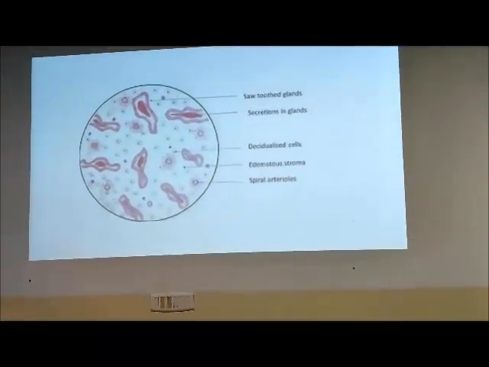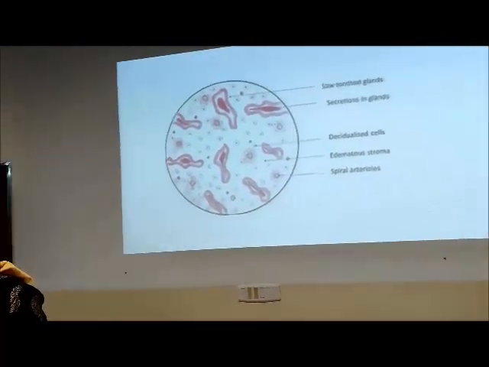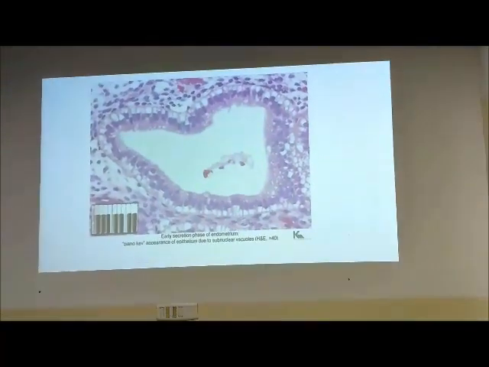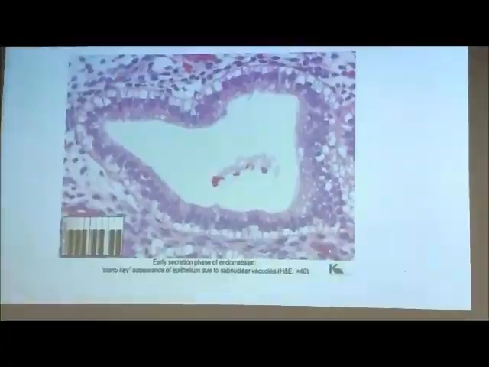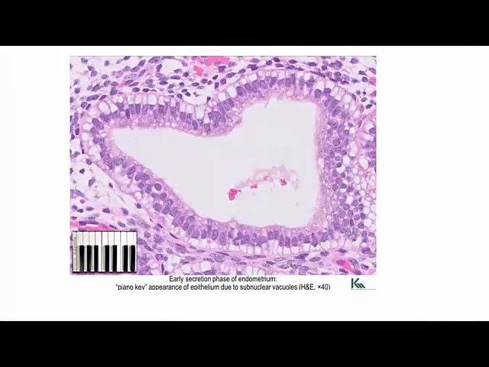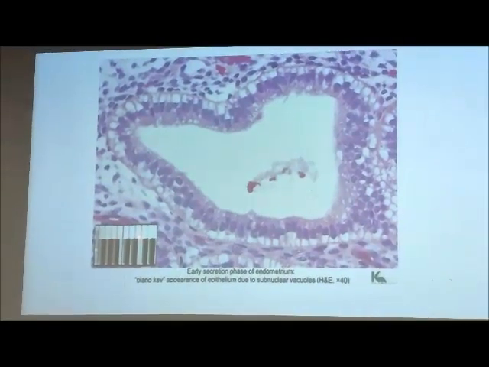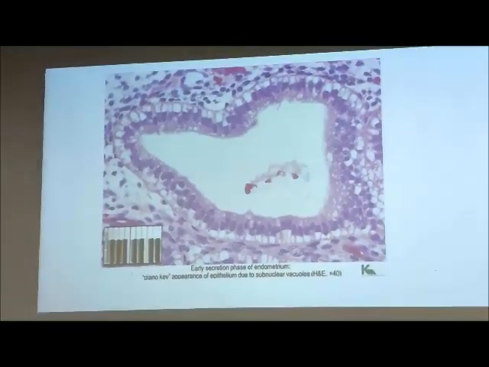So let us draw this secretory phase. See, just the hyper view. It is seen so well. The subnuclear vacuolation. The slide we show you is exactly like this. And this is compared to the piano key appearance, keyboard appearance of the epithelium due to subnuclear vacuolation. See, the clear spaces.